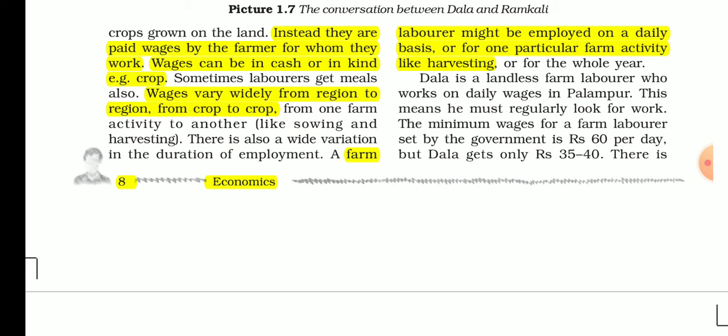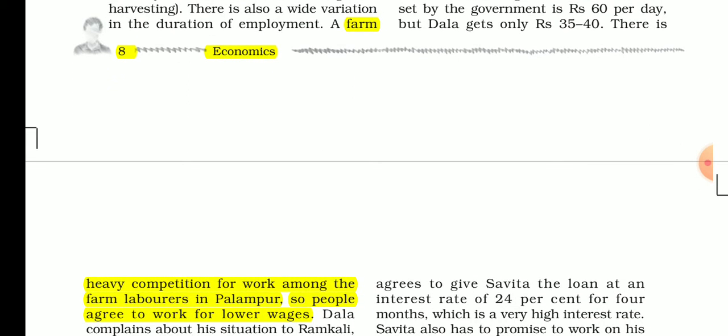These laborers work on a daily basis, meaning today they will get work, but there is no guarantee that tomorrow they will get work. This is called informal, or irregular, work.